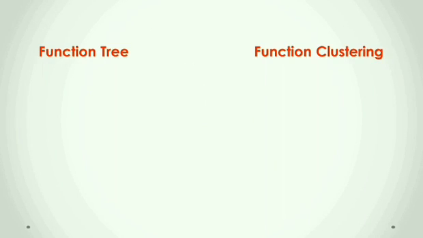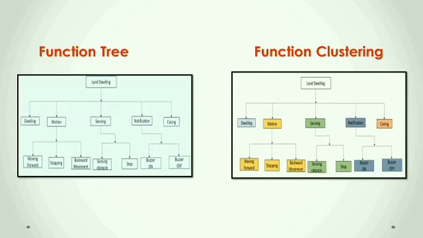Here is the function tree and function clustering. In the function tree we have 5 functions. They are dwelling, motion, sensing, notification and casing. In motion we have moving forward, stopping and backward movement. In sensing we have sensing the obstacle and stop. In notification we have a buzzer which will be on or off.